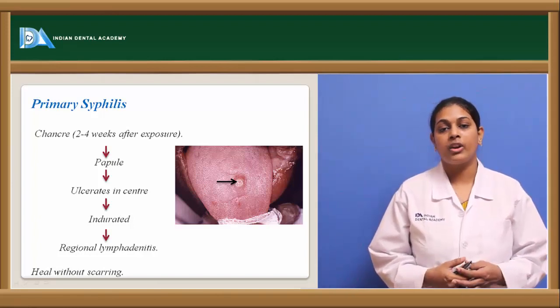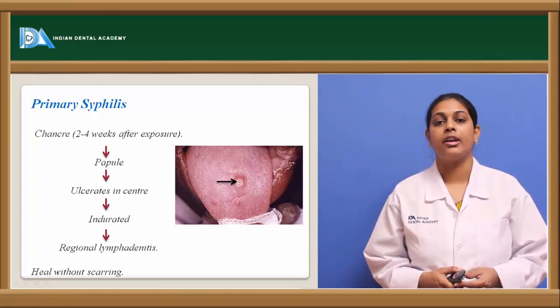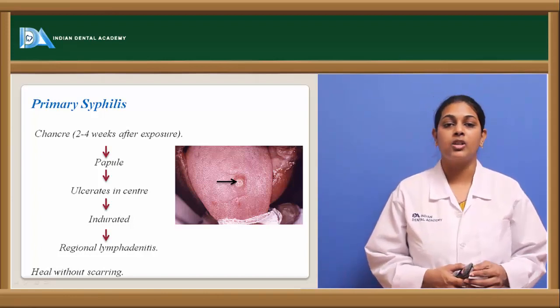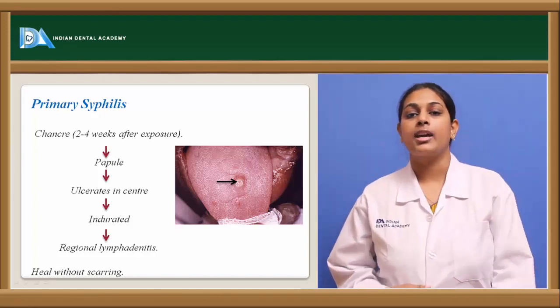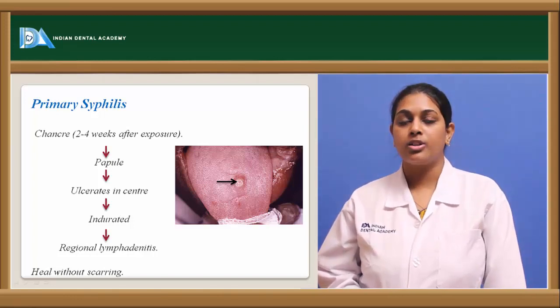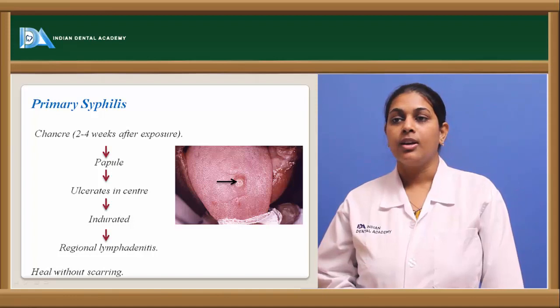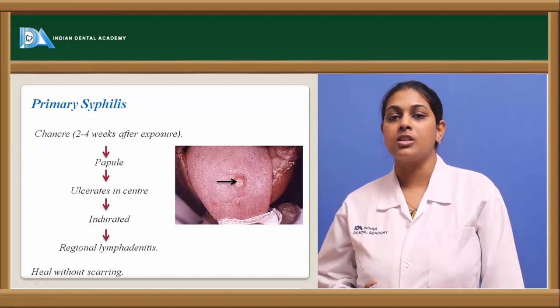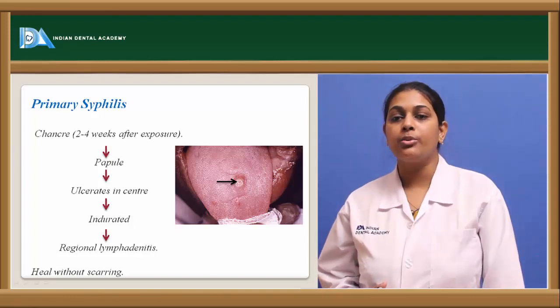In cases of healing, we usually see primary healing and secondary healing. Primary healing occurs when the lesion is small in size, whereas secondary healing occurs with scar formation and fibrous or granulation tissue because of a large lesion. Since primary syphilis is a chancre, a circumscribed lesion, we see healing without any scarring.